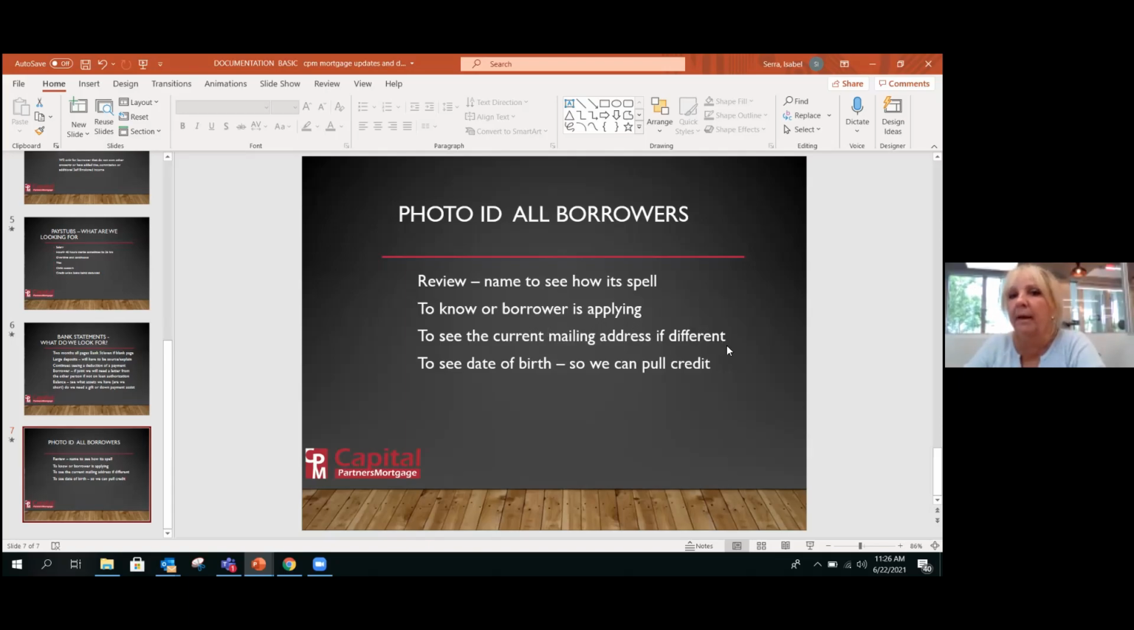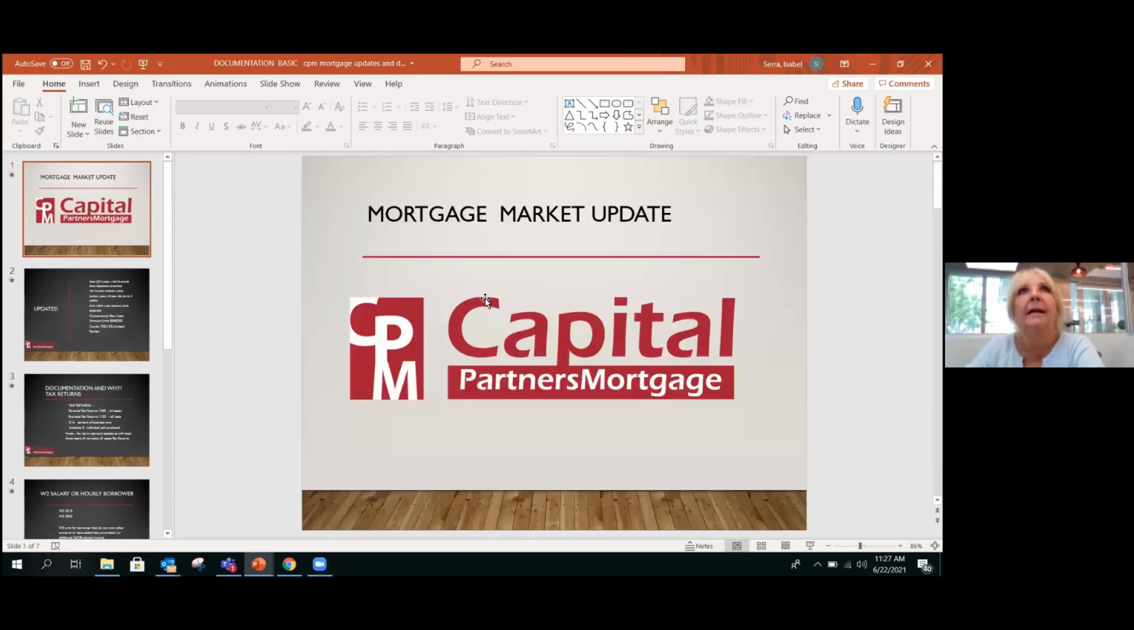On top of that, we're going to pull credit. We're going to need the date of birth, which will come out of the driver's license. And that way I can also verify if the address on the driver's license is the current one. So when we pull credit, we're pulling it with the correct address and date of birth, so we can have a correct credit report. So anything else? Any other questions?